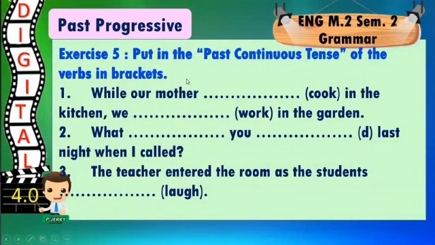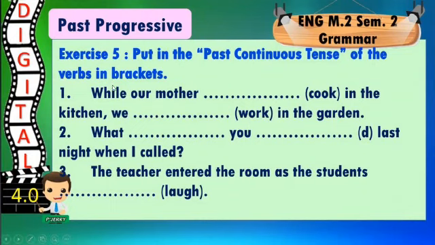This is an exercise. In this exercise, you should put the verbs in brackets in the right past continuous form. The first sentence, while our mother cooked in the kitchen, we walk in the garden. And how do you think we should change the verb into past continuous?